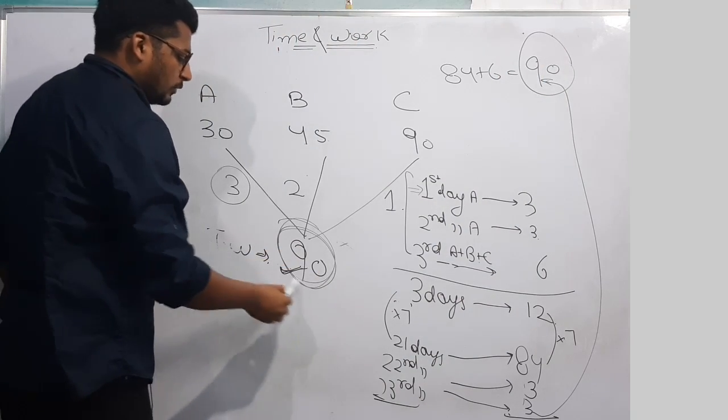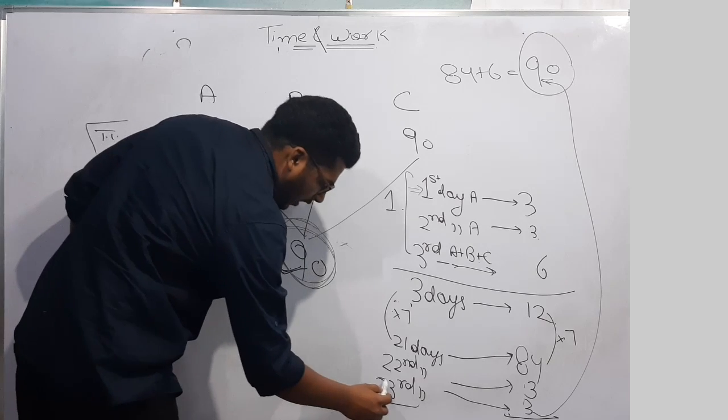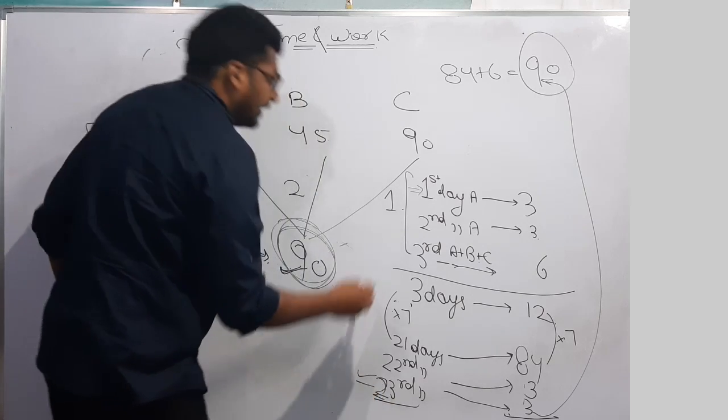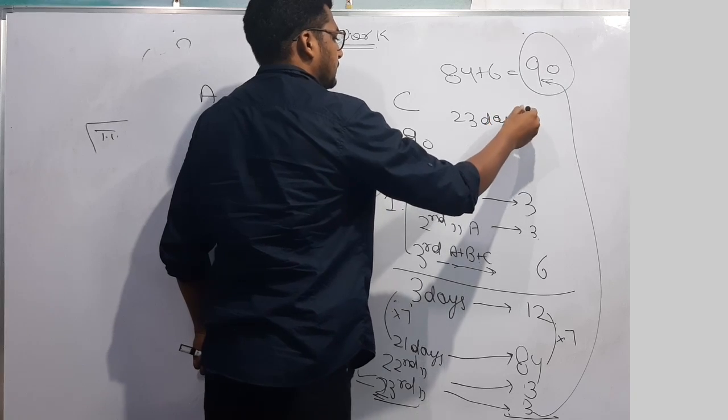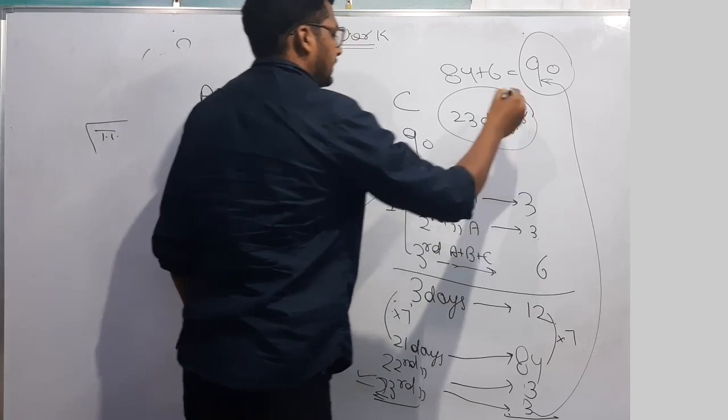And what was the total work? 90. Then in how many days is the total work completed? In 23 days.